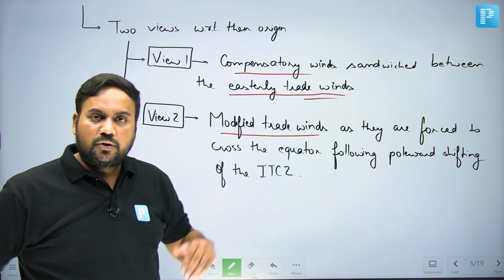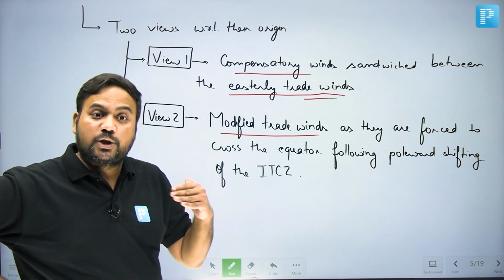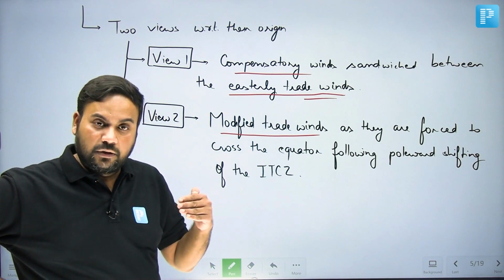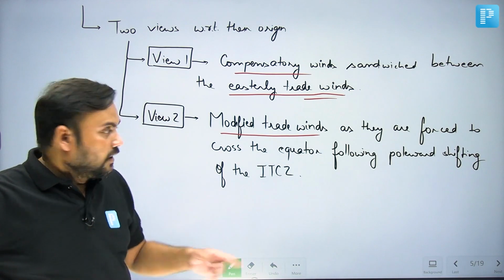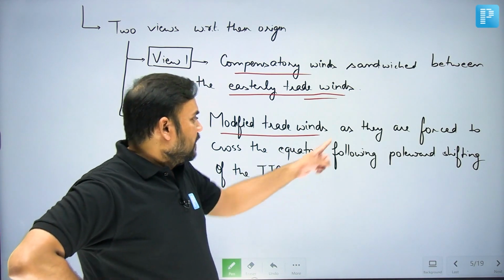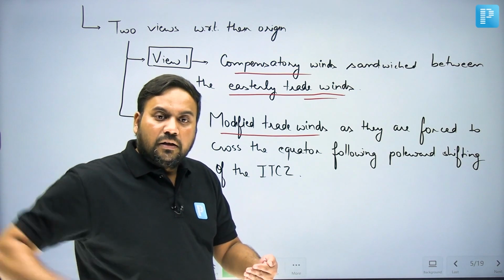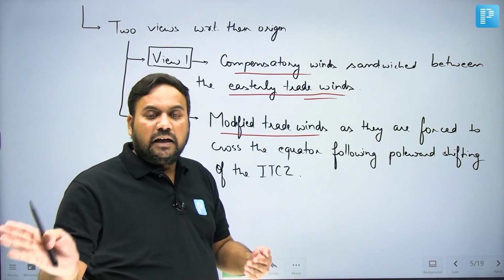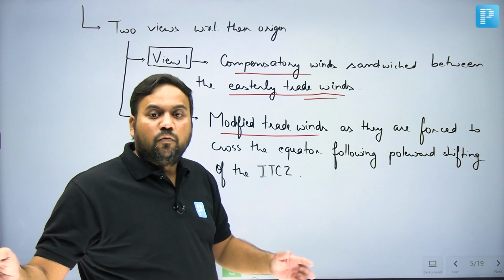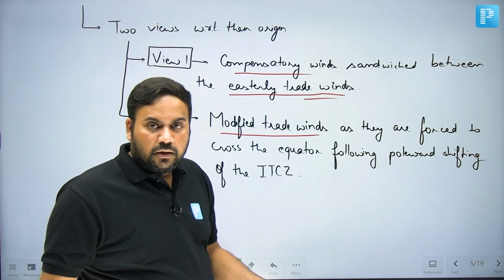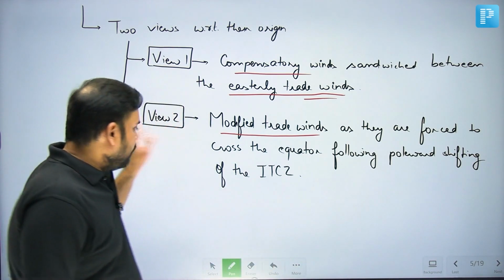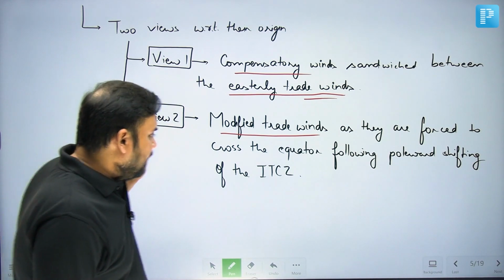If you remember, in the case of East Asia, it was shifting till 30° north latitude. Because of that shifting, these winds are forced to cross the equator, and as they cross the equator, the Coriolis force will make them turn westerly. So according to view 2, these are considered modified trade winds.